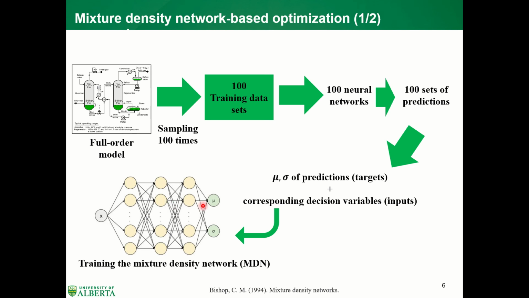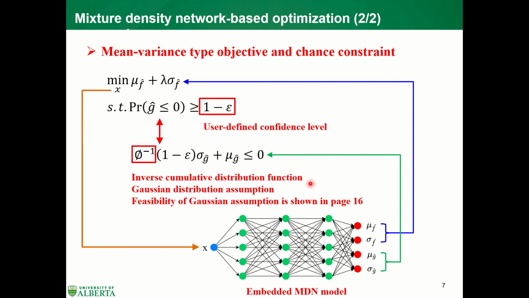Because the training set for the mixture density network uses the means and standard deviations of prediction as targets, we can embed the whole MDN model into the optimization framework. Then we reformulate the objective function of the original problem to be an inference-type objective to deal with solution quality and solution variability, subject to a chance constraint here.